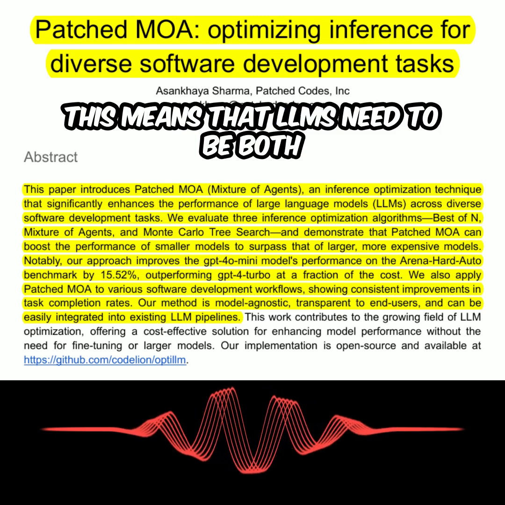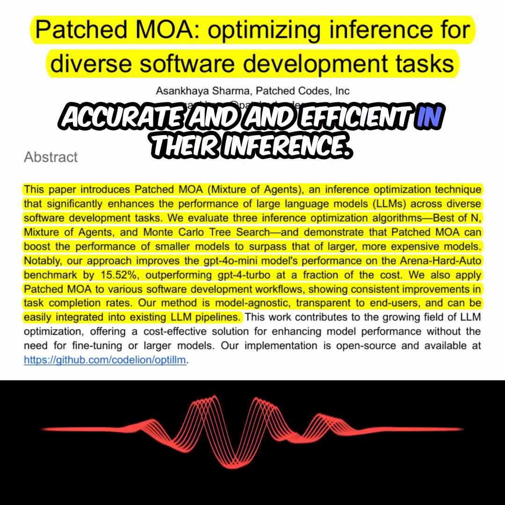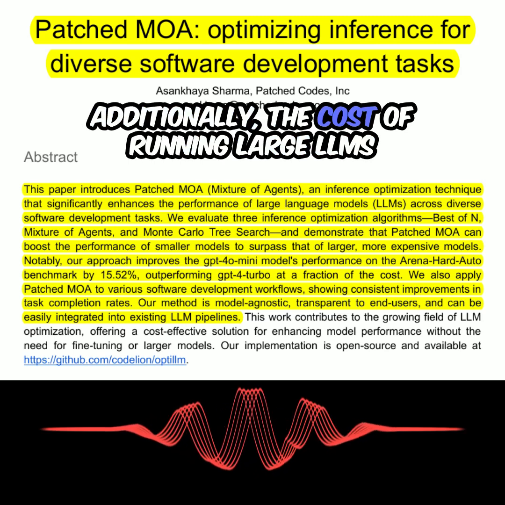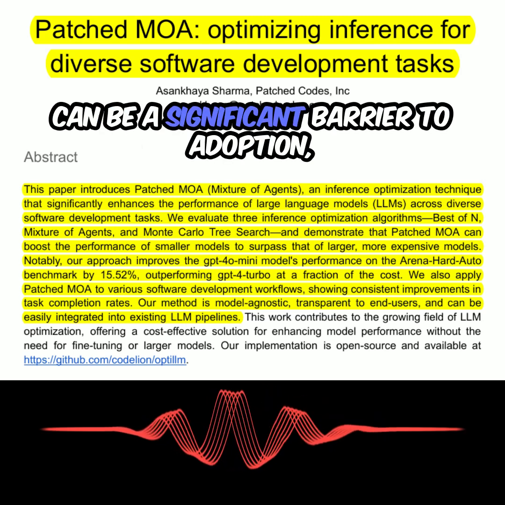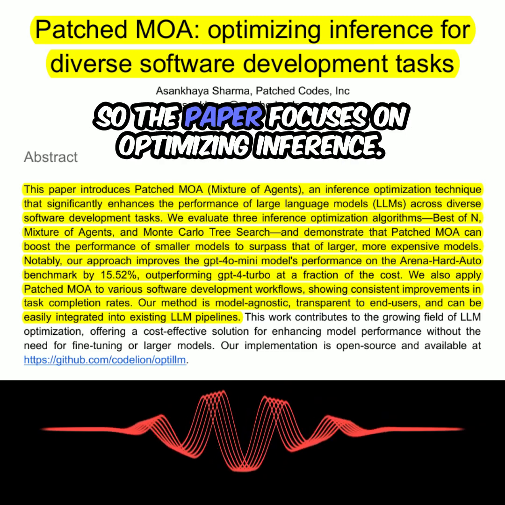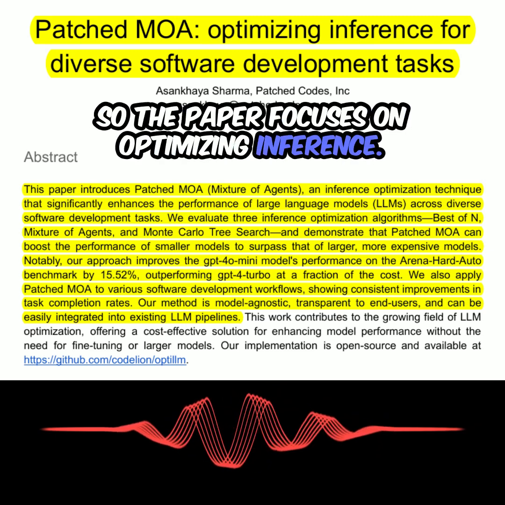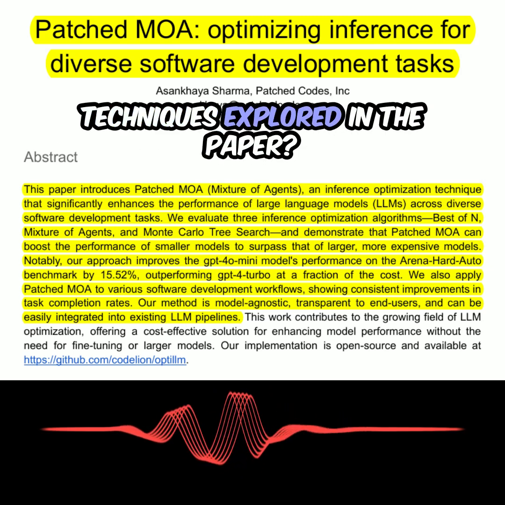This means that LLMs need to be both accurate and efficient in their inference. Additionally, the cost of running large LLMs can be a significant barrier to adoption. So the paper focuses on optimizing inference. Can you explain the different techniques explored in the paper?